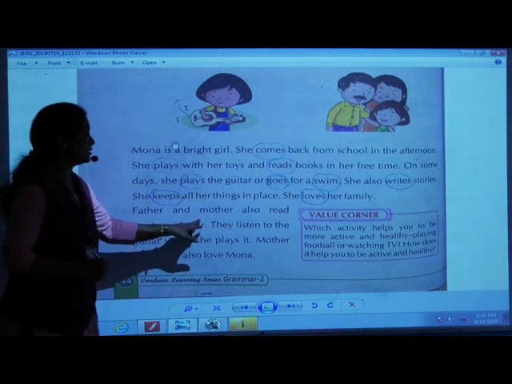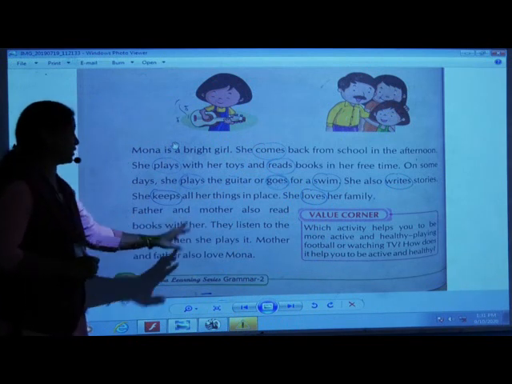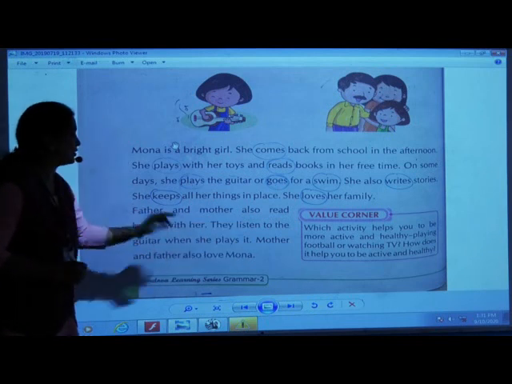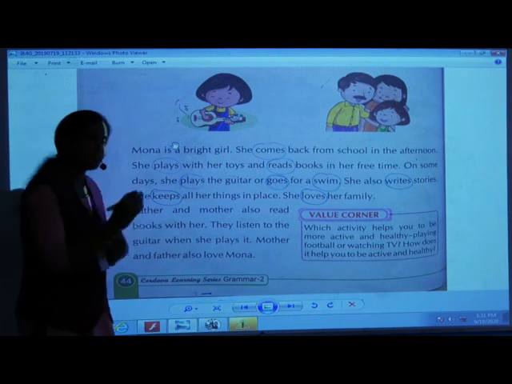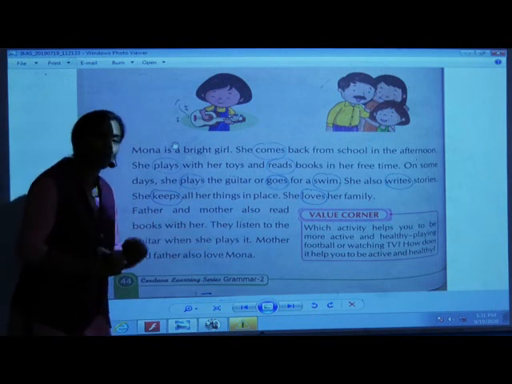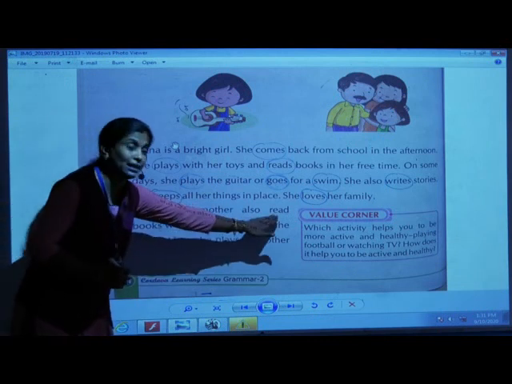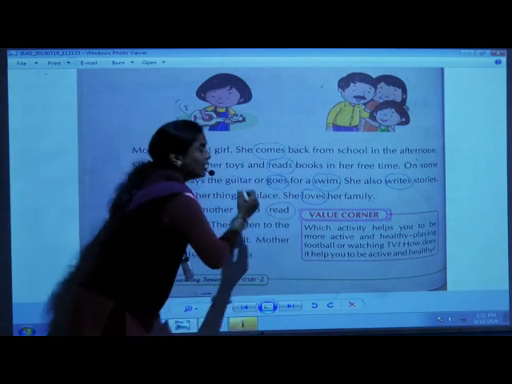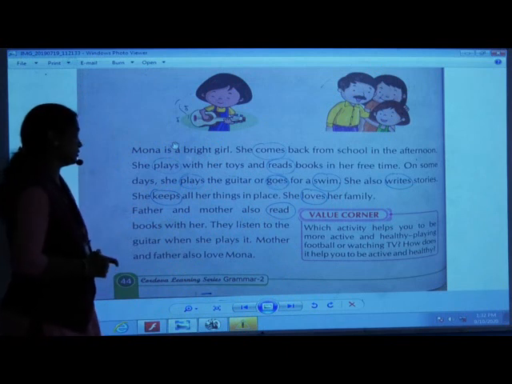Father and mother also read books with her. Now some action is done by father and mother also. What do they do? They read. They read the books with her. So read is again a doing word. You have to circle that word.